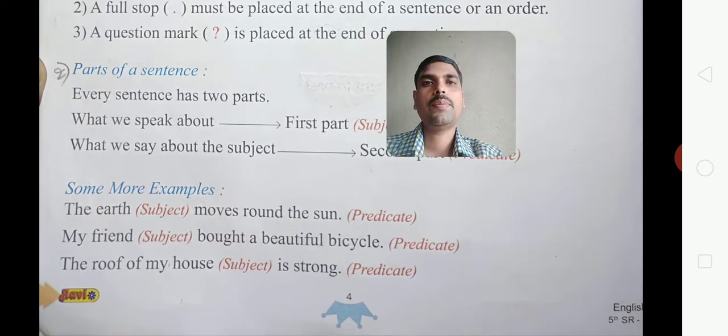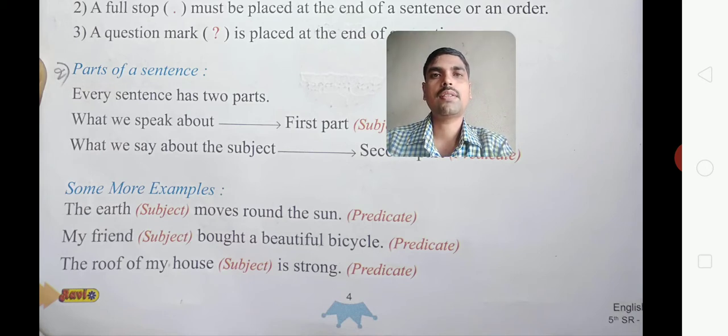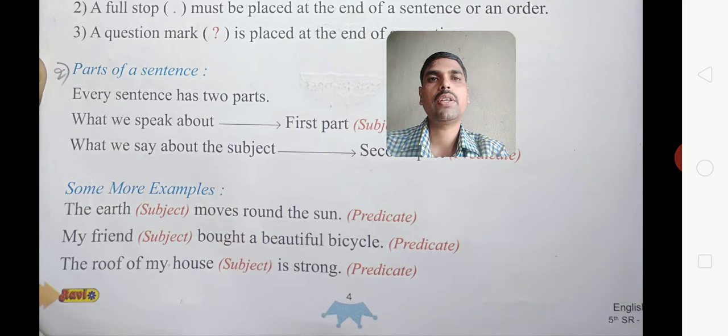And here are some more examples, three examples are given here. The earth moves around the sun. Here the earth does the action of moving, so it is the doer of the action moves, and it is called the subject. The verb moves and the words attached to it, around the sun, are called the second part of the sentence, that is the predicate.